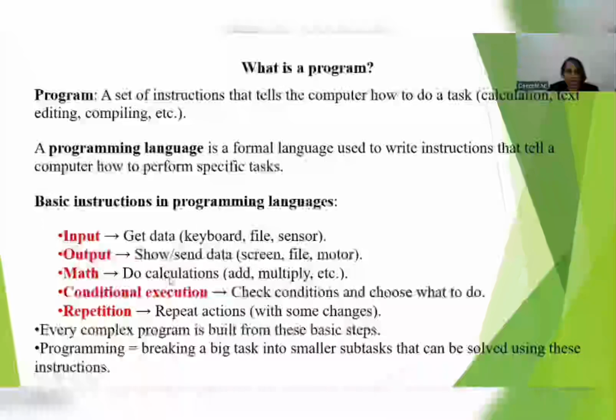So here we have the basic instructions. These are the common instructions we are going to give to the computer. The first one is input, the second is output, the third is math, and then conditional execution and repetition. These are some of the basic instructions we give the computer in order to perform a specific task. The first one is input. Input is nothing but giving or feeding data into the computer with the help of a keyboard. We call it input. Output is where you are going to see the result on the monitor screen.